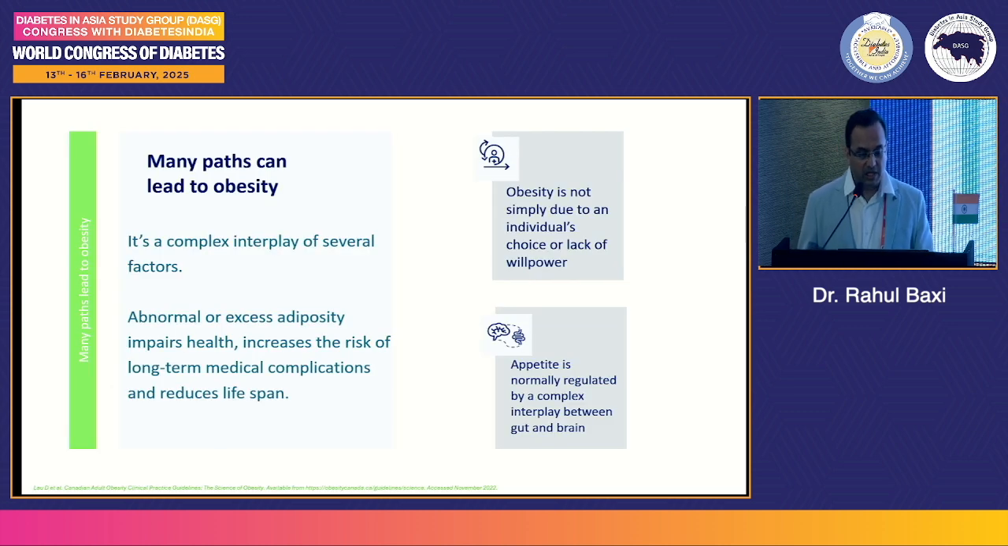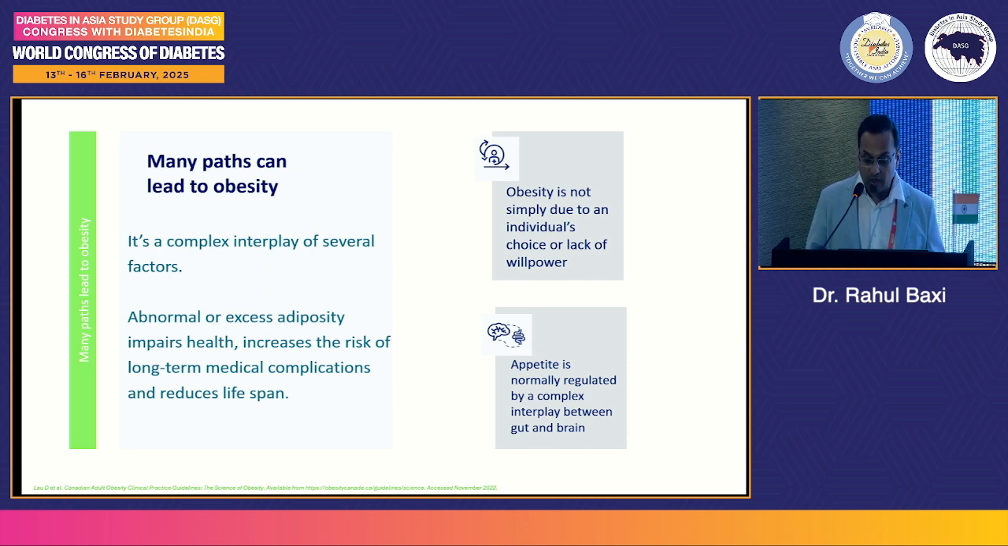Many paths lead to obesity. It's a complex interplay of several factors. Obesity is not simply due to an individual's choice or lack of willpower. This is important for us to understand. Many times we tend to blame the patients, that you're not following diet, you're not following it. It's more than that. Some patients will think, sir, I have thyroid, therefore obesity, therefore weight does not reduce. So, there are a lot of factors which we need to consider.